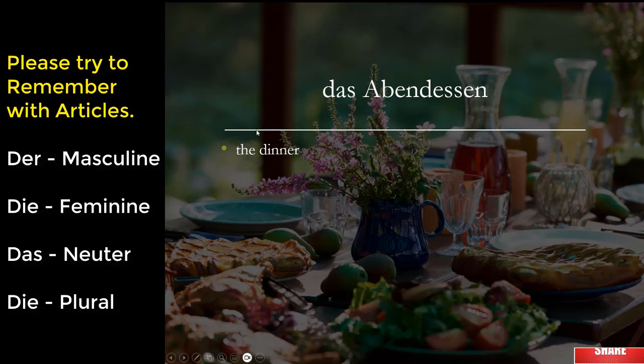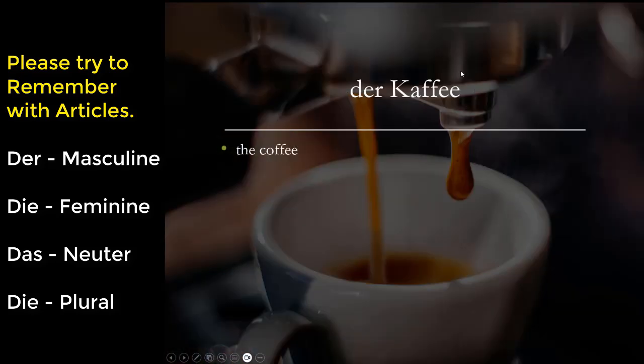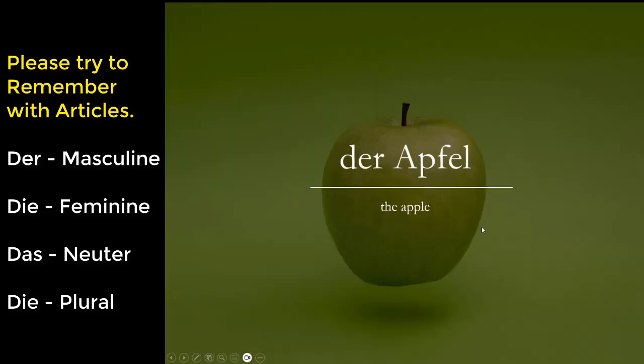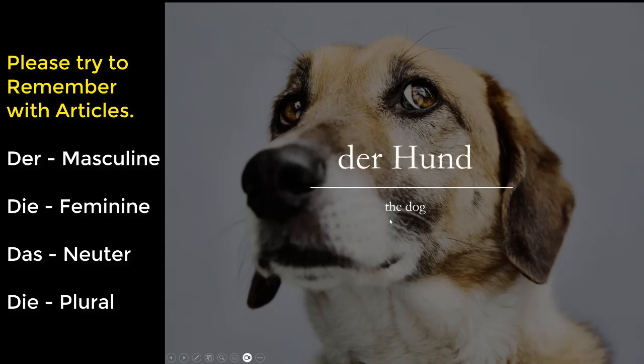Das Abendessen, that means the dinner. Der Kaffee, the coffee. Der Tee, the tea. Der Apfel, the apple. Der Hund, the dog. If you see der, that means it's a masculine article, a masculine noun.